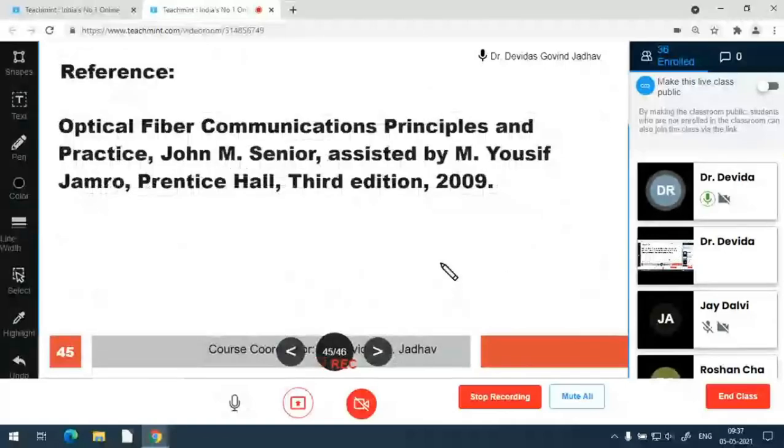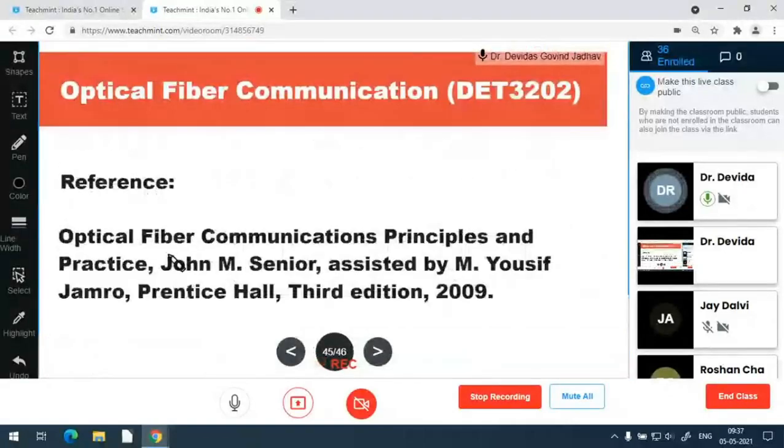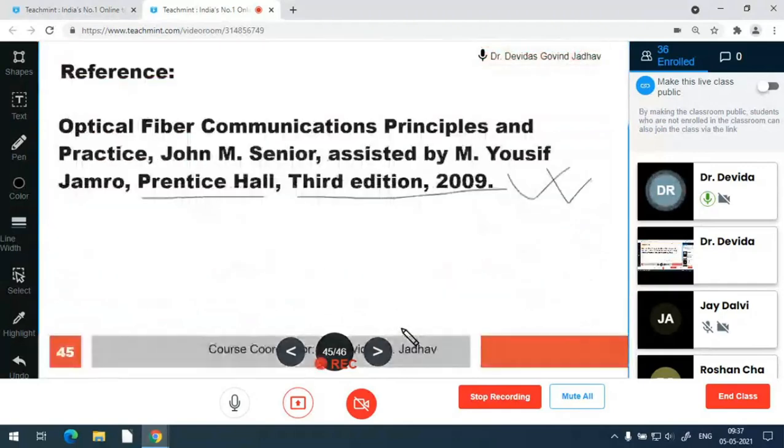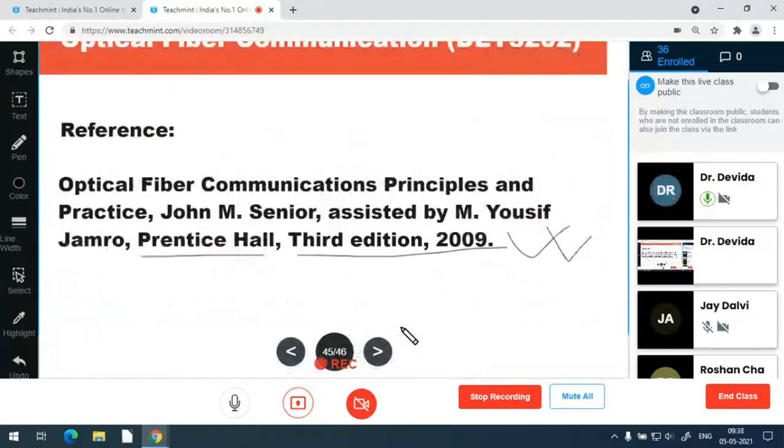So this is the reference: Optical Fiber Communication Principles and Practice by John Senior, assisted by M. Yousif Jamro, the publisher. Print is the third edition, 2009. I have referred to this book, so you can refer to this book or any other book you like.